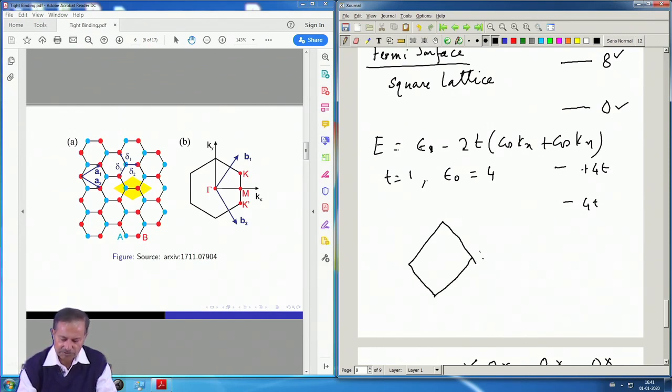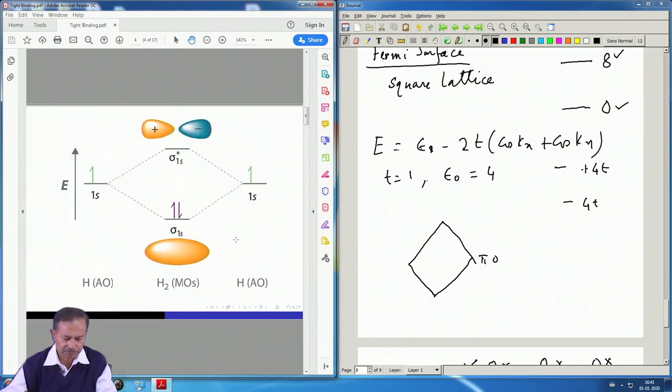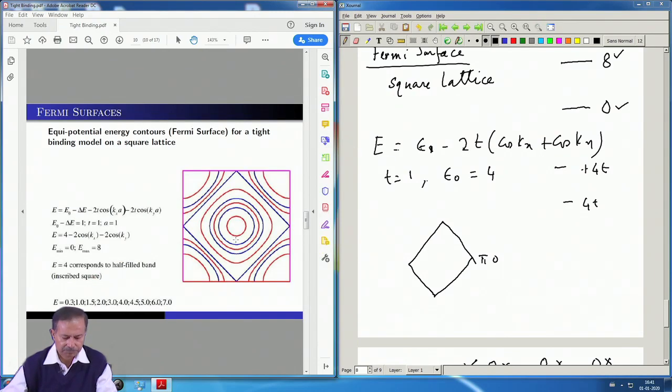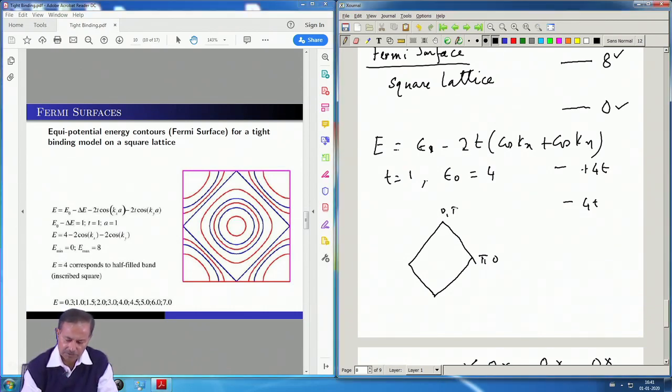So, this is (pi, 0) and (0, pi), these points. Now, you can see that there is a q vector and another one here.